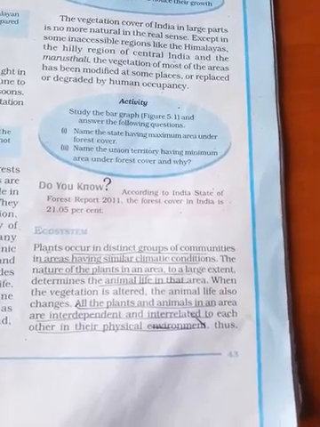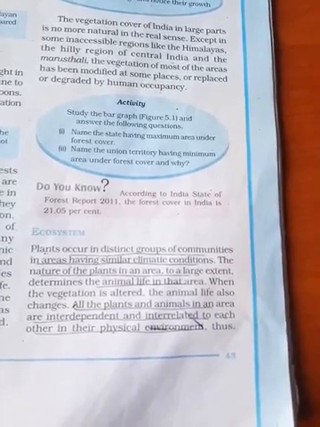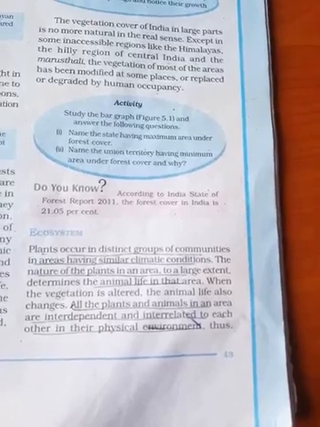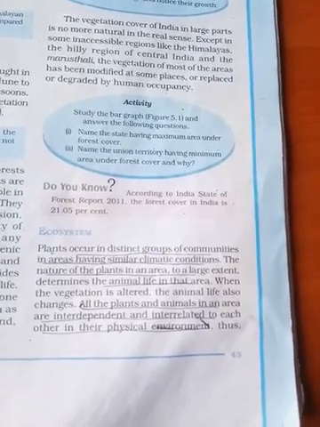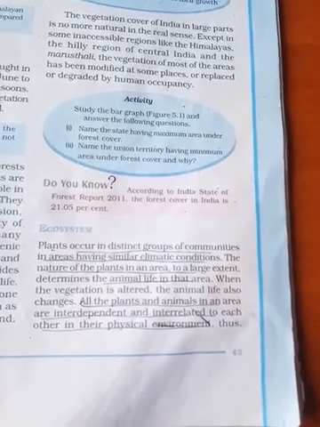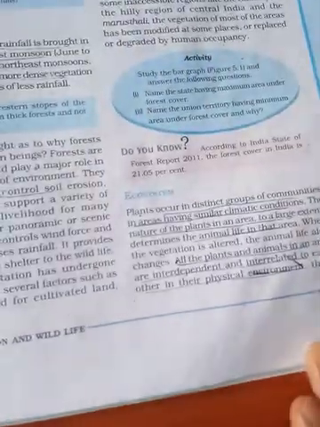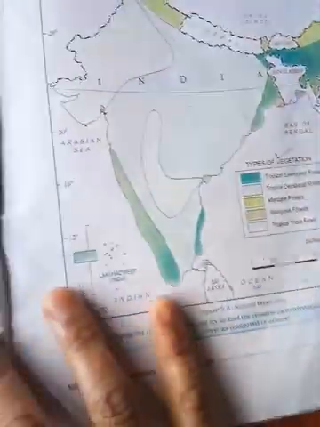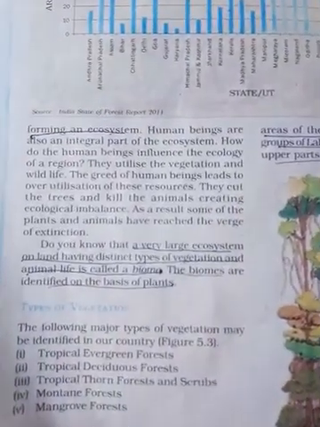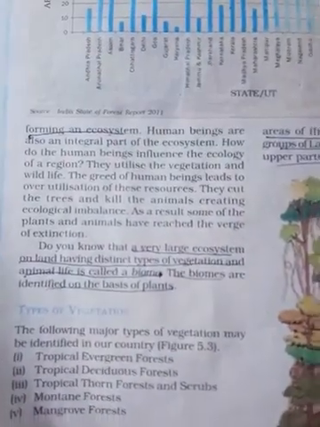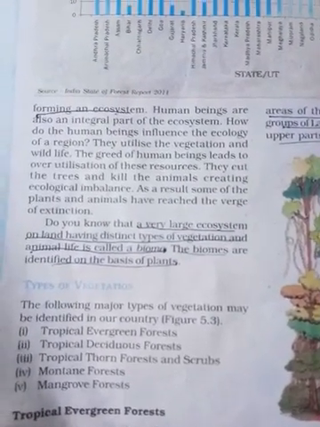If we have more natural area, then you'll get animals. When natural vegetation is altered, the animal life also changes. That means animals and plants depend on each other. If there is no forest, then there will be no wildlife. Wildlife depends on forest. If we clear the forest, then the population of wild animals will decrease.